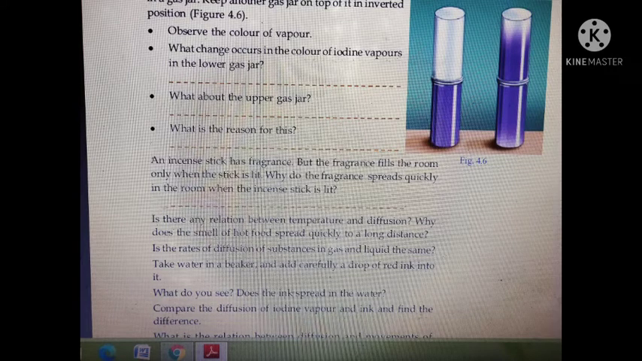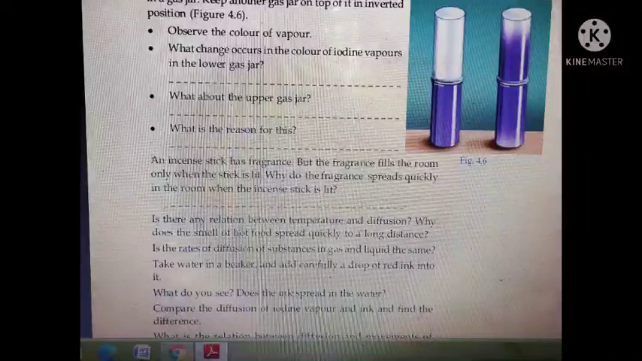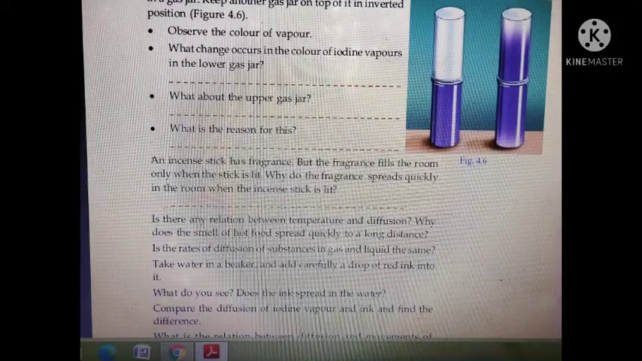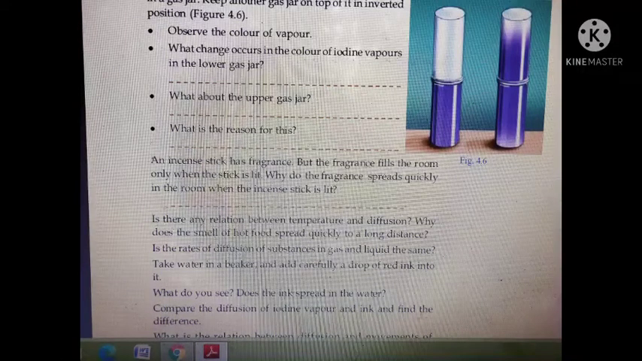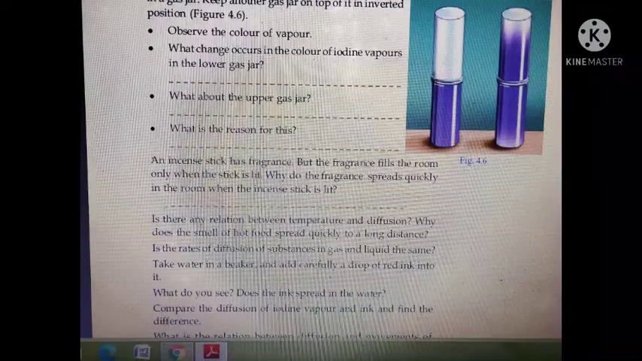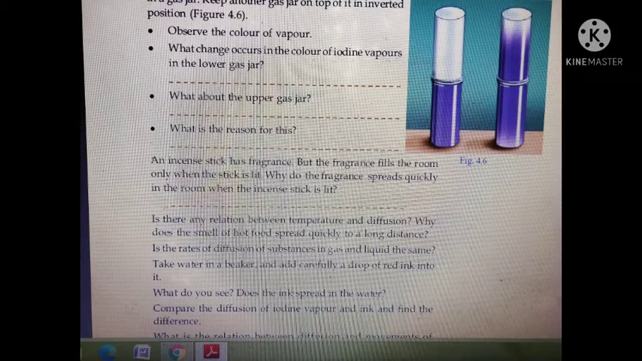We can see it fading. What about the upper gas jar? The iodine vapors spread into the upper gas jar. What does it do to the upper gas jar? It spreads. What is the reason for this? This is due to diffusion.